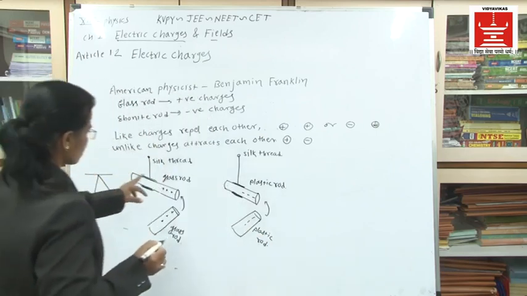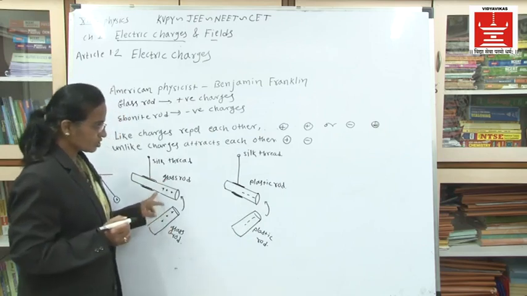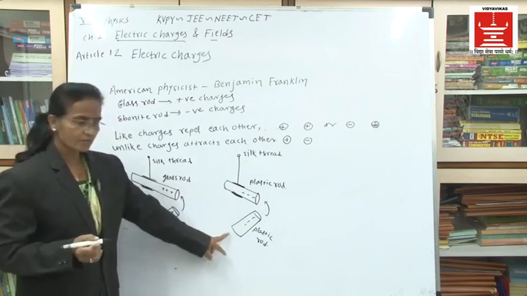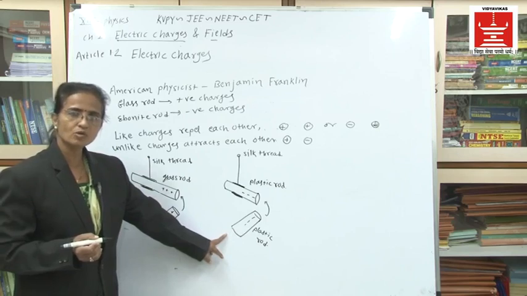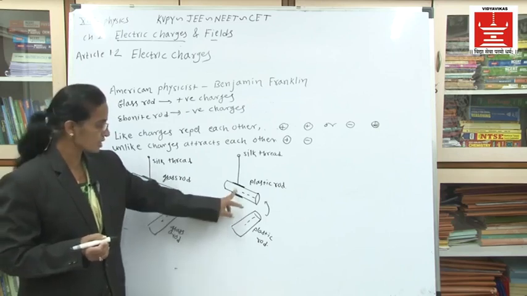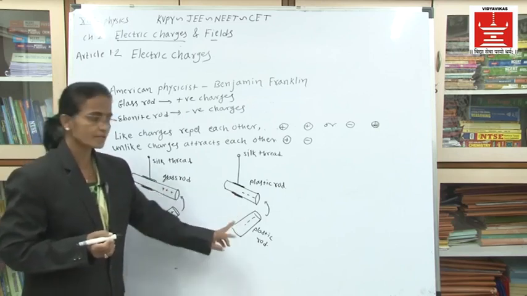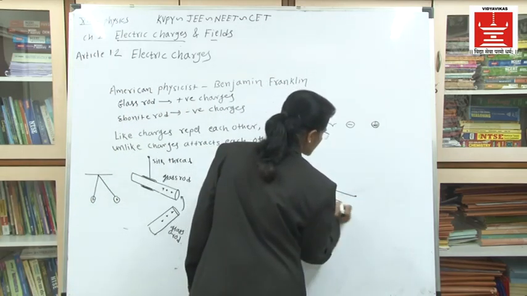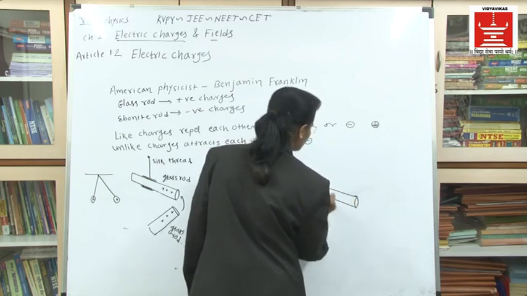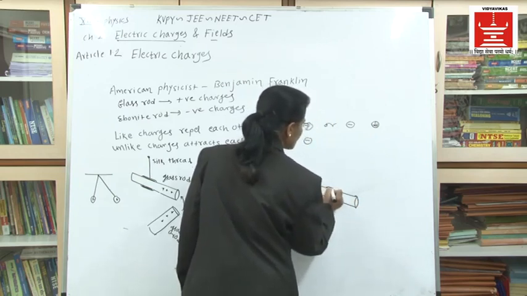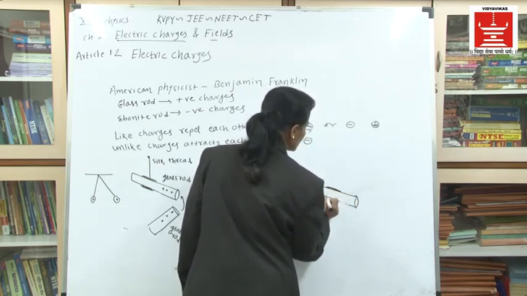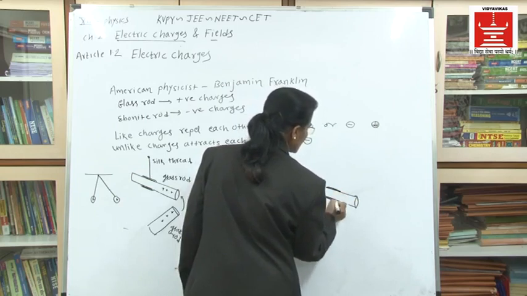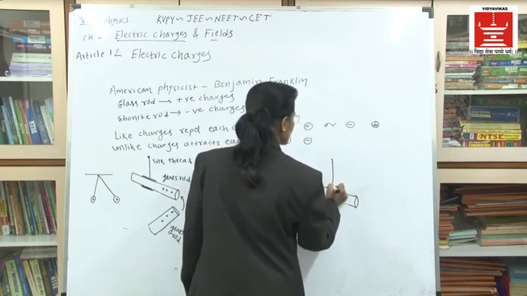Here, two glass rods will repel each other. Two plastic rods will also repel each other, because the charges produced on these plastic rods are of the same type. Now in the third case, what will happen? The glass rod is common here, and it is wrapped with a silk cloth. This is the silk thread.